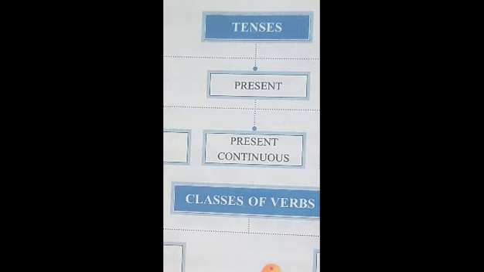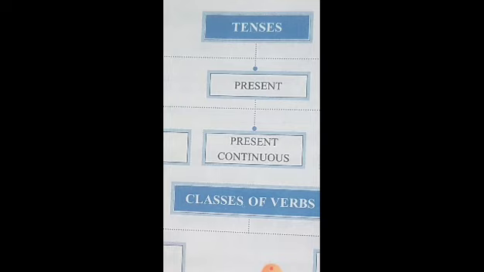Grandmother visits us every Sunday. So, visits is the verb and it refers to an action that takes place in the present time. But it is habitual because she visits every Sunday. So, the given sentence is in the present tense.